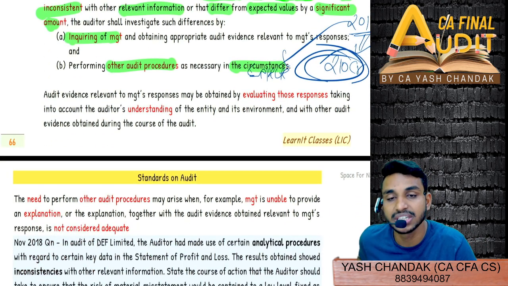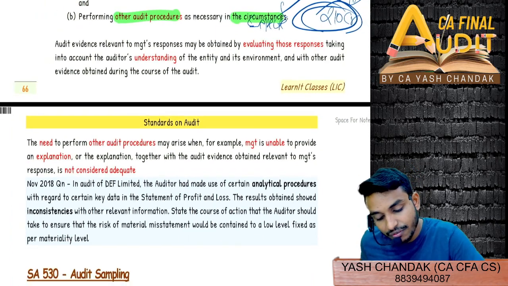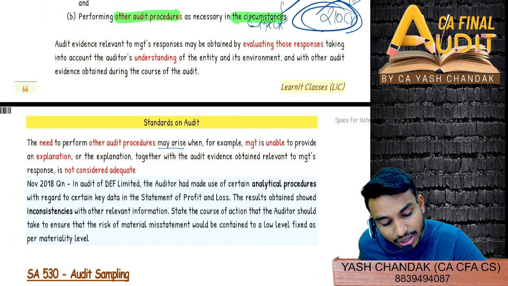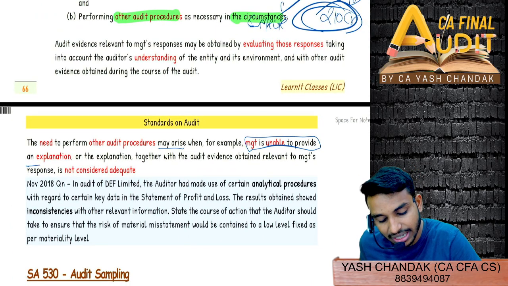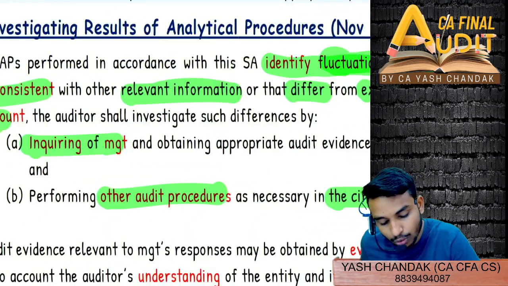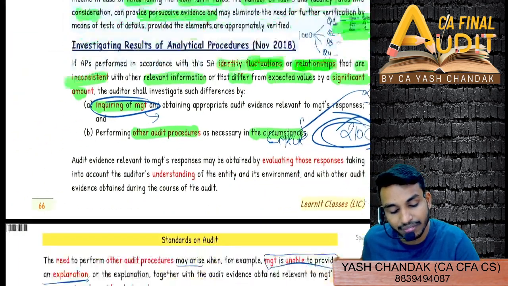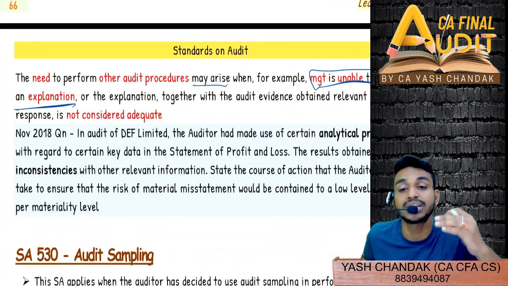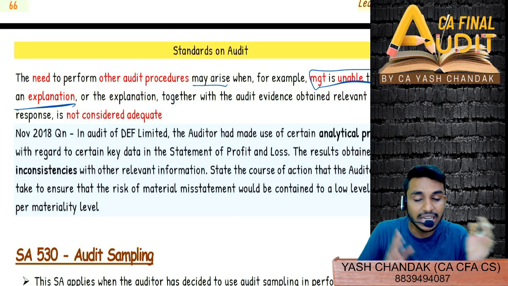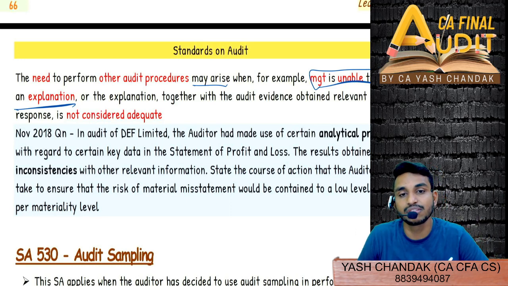Now we have found a deviation. So other audit procedure will relate to what may arise when, for example, management is not able to provide any sort of explanation. First of all, we inquire with the management, and we seek additional information from them, if at all there is any: why electricity expenses drastically increased, why telephone expenses drastically increased or decreased, whatever be the case.